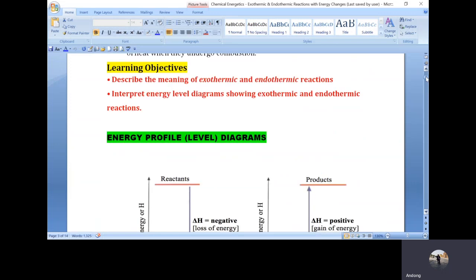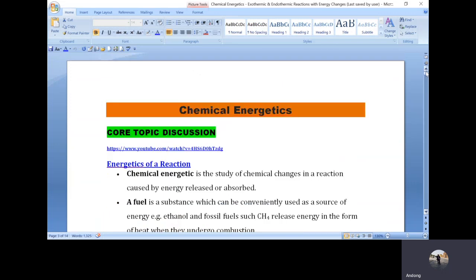Exothermic reactions are reactions in which energy is released to the surrounding when bonds are being formed. Endothermic reactions are reactions where energy is absorbed from the surrounding in breaking bonds in reactants. And then we went further.